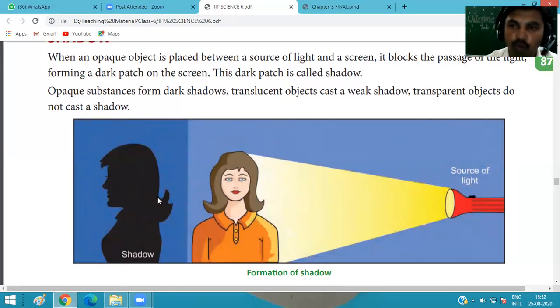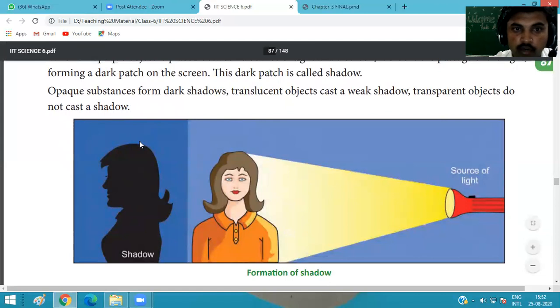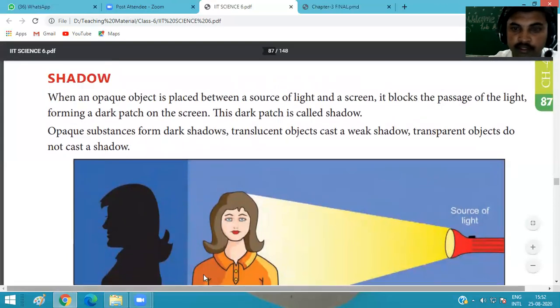A ball is also working as a screen, or any other cloth, soil, land, or any object working as a screen. Okay. So when an opaque object, our body here, a human being, is placed between the source of light, which is a torch,